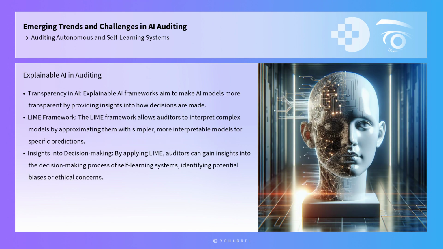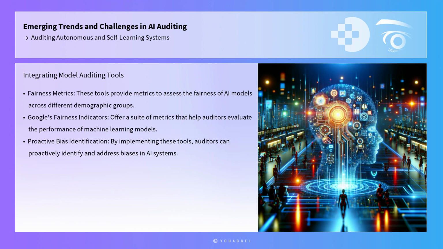One practical tool that auditors can employ is the use of explainable AI frameworks. XAI aims to make AI models more transparent by providing insights into how decisions are made. For instance, the LIME framework allows auditors to interpret complex models by approximating them with simpler, more interpretable models for specific predictions. By applying LIME, auditors can gain insights into the decision-making process of self-learning systems, identifying potential biases or ethical concerns.